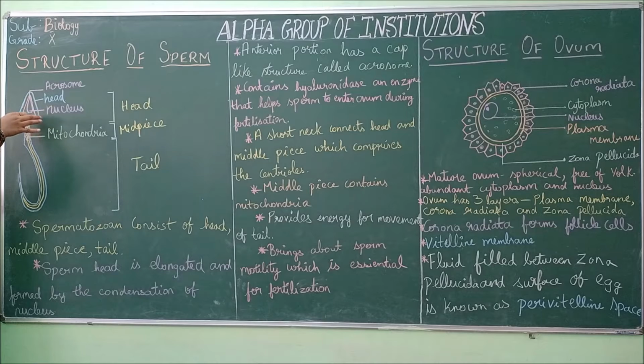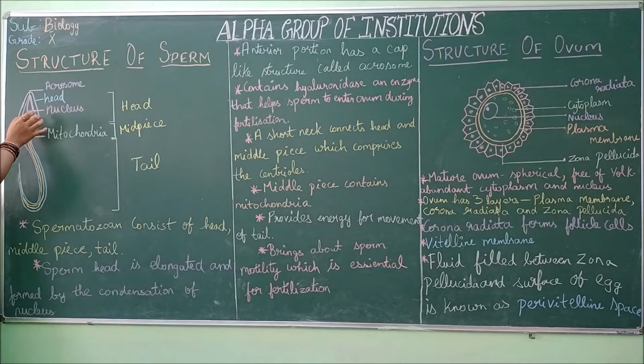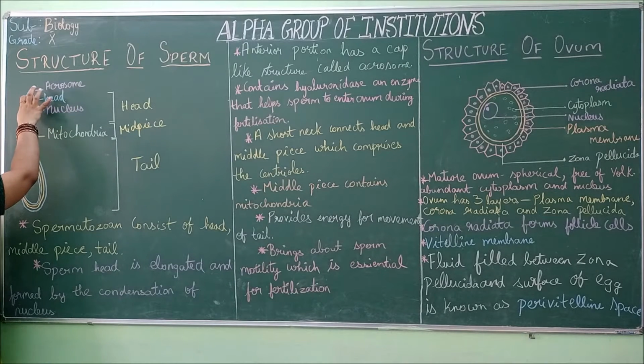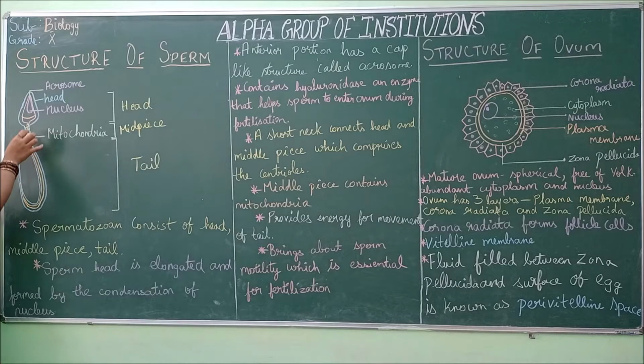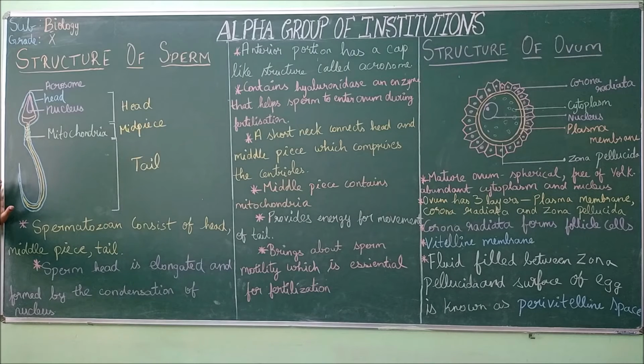Here you can find a cone-like structure. The tip is called the acrosome, the outer part is the head, and inside it the nucleus is present. On the neck region the mitochondria is present. The structure of the sperm is divided into three regions: the head, the mid piece, and finally the tail.